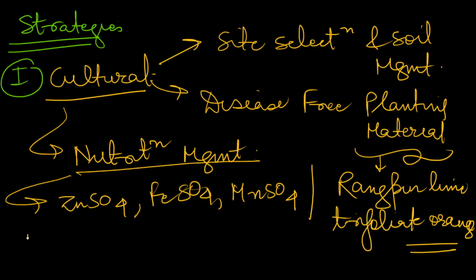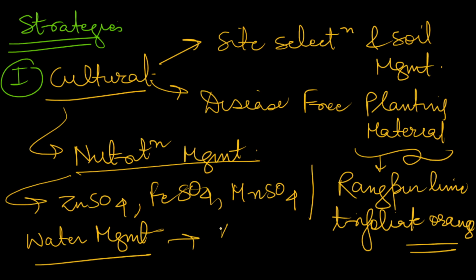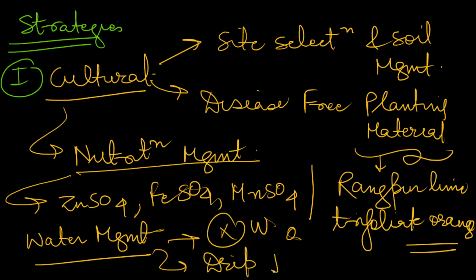Water management should be proper. We have to avoid over irrigation. There should be no problem of water logging. There should be no problem of over irrigation. We should use drip irrigation methods, all these things. So this is how you can do water management.